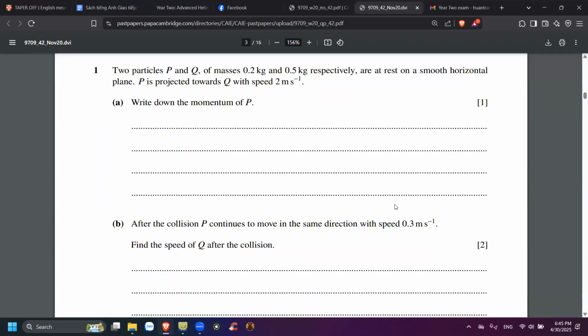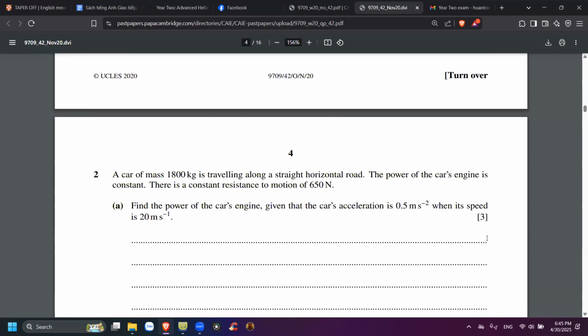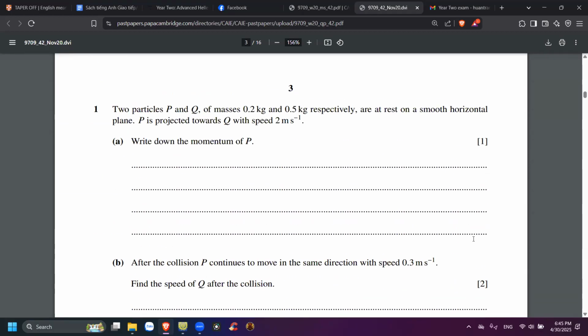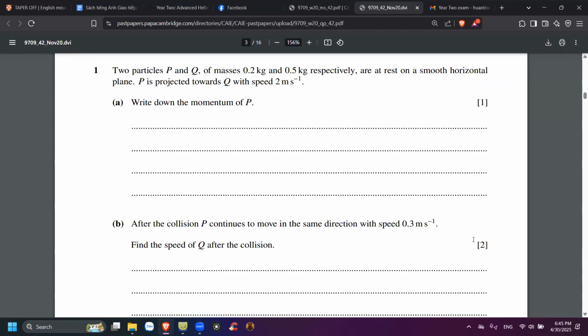Is it the same? No, it's not the same. I think this paper is new. Interesting. Okay, let's just do it then. November 2020. Okay, so write down momentum of P and then find the speed of Q after collision. Yeah, should be fast for question number one.